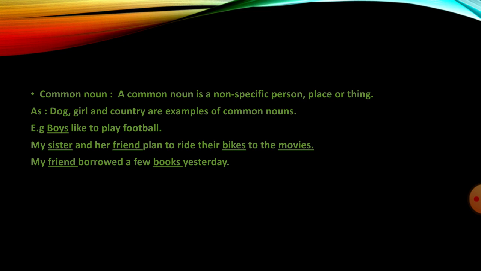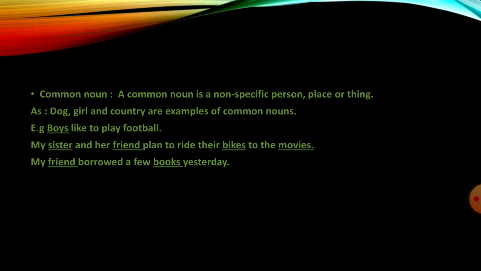These words are non-specific nouns and can be referring to any dog, any girl or any country. Common nouns are usually not capitalized. Here are some examples. First example is, boys like to play football. Here we are talking about all boys.